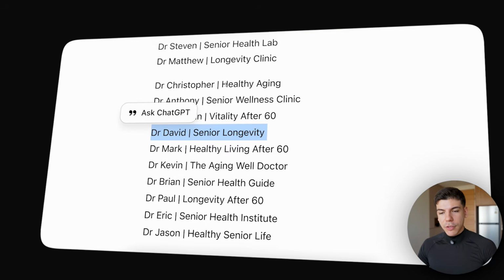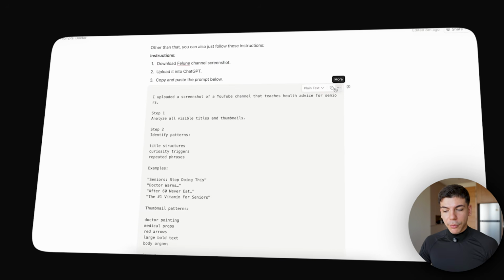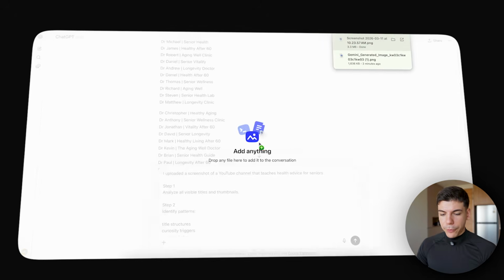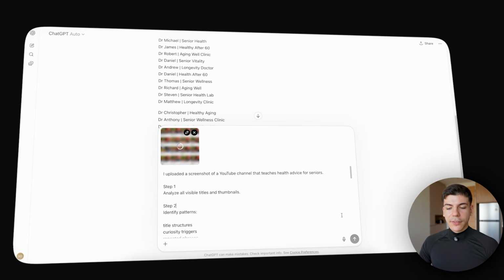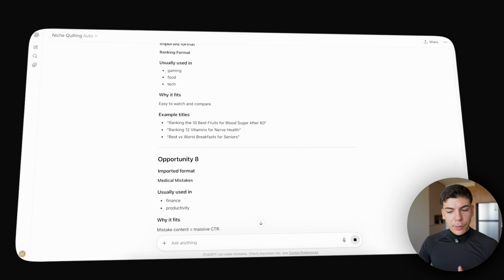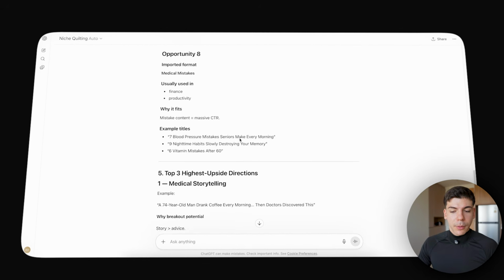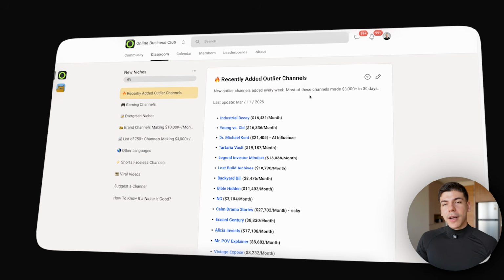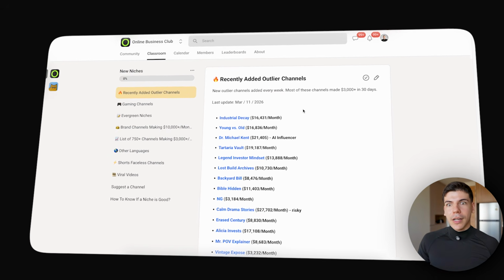The second option is to simply copy this prompt from the Notion document, download the screenshot, paste both of them inside of ChatGPT, and then simply submit it, and then it will give you some viral video ideas. Now, I personally prefer to use this niche quilting bot, but it's really up to you. Both are free and both pretty much do the same thing. And again, keep in mind that I don't really recommend copying someone word for word and doing exactly what someone else is already doing.